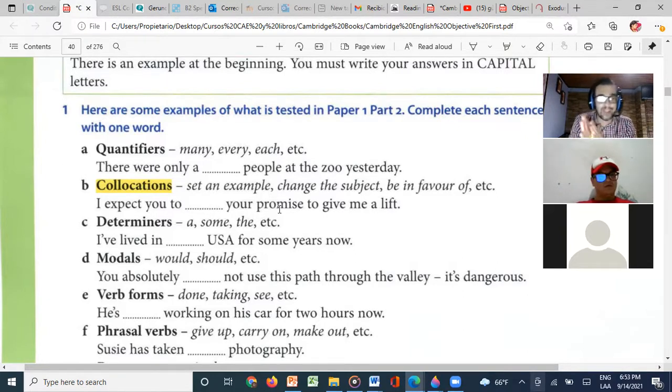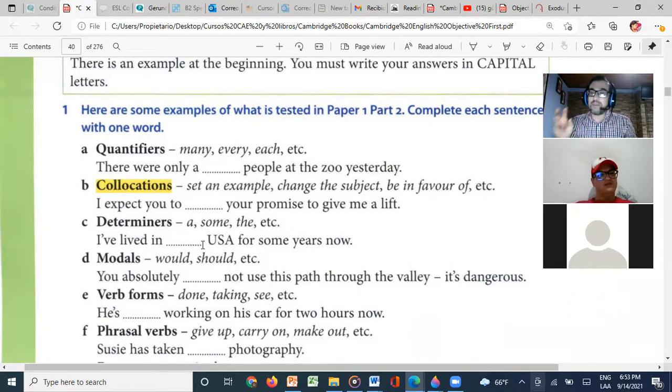Now, we need to study determiners, right? For example, some, the. This one is very easy. For example, Oliver, what will you put here? I live in... I don't know. We use the in this case, the. I live in the USA for some years now.